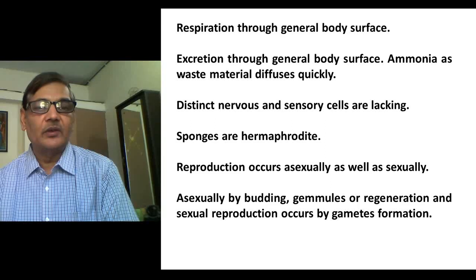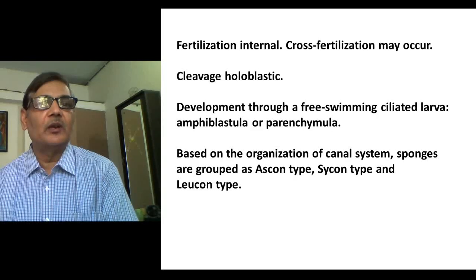Then sexual reproduction occurs through gamete formation. As I told, the ovary and testis areas could get differentiated in the same animal, and then such structures form the ova or spermatozoa and help in sexual reproduction. Then fertilization is internal.